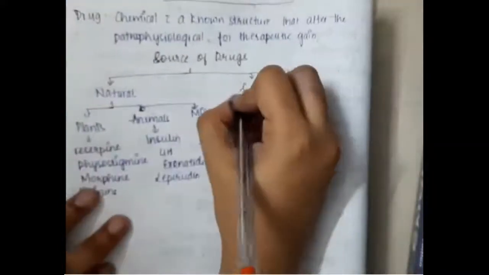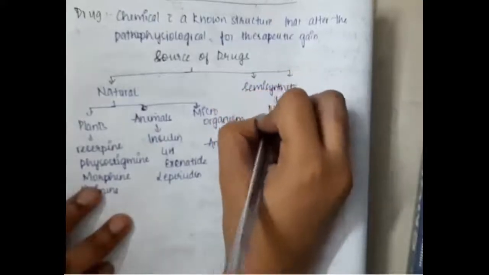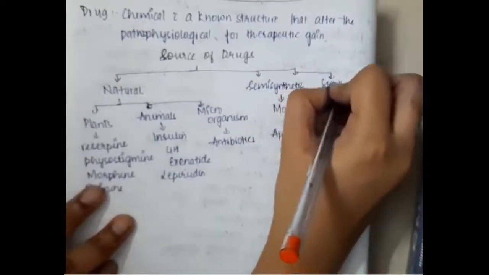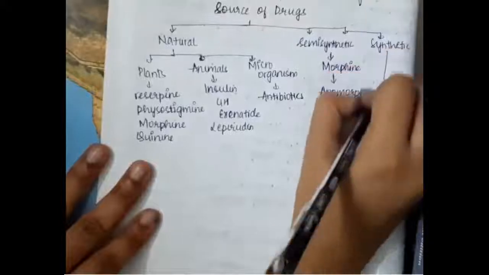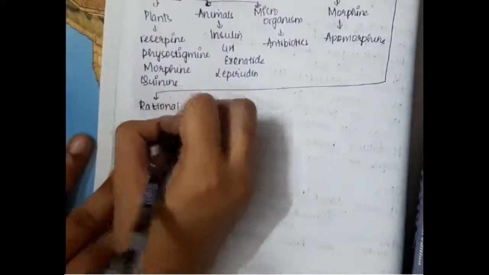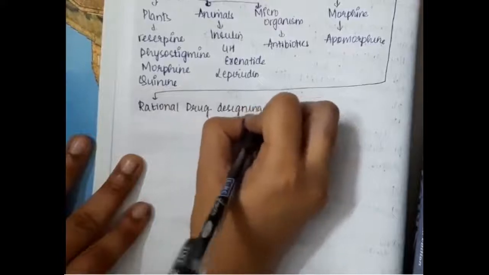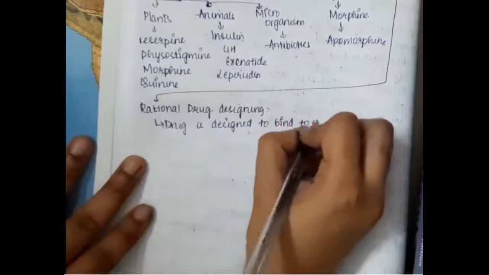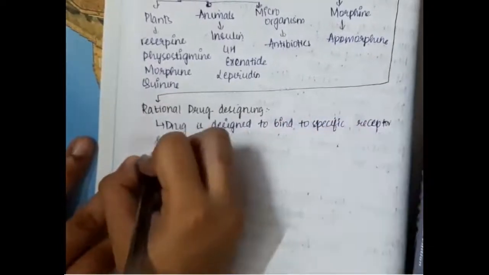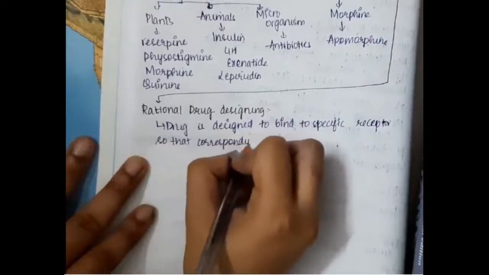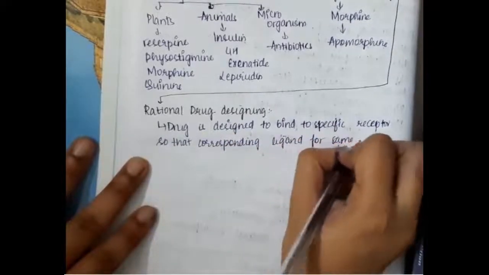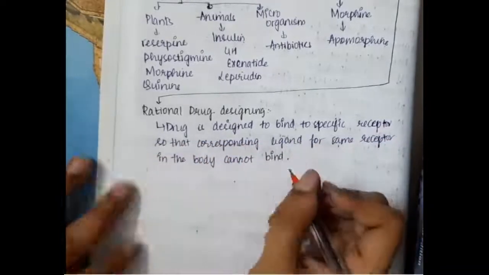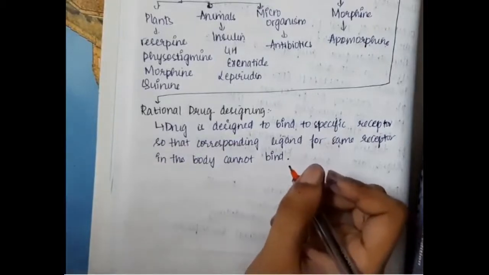And there are some semi-synthetic drugs also. If you see, morphine is a natural drug, and if it is modified to form apomorphine, then we also have synthetic drugs. The synthetic drugs are mainly designed by rational drug designing. In rational drug designing, the drug is designed to bind to a specific receptor, so that if the drug binds to that receptor, the ligand which normally binds to that receptor in our body cannot bind, because the receptor is already occupied by the drug. So that is rational drug designing.